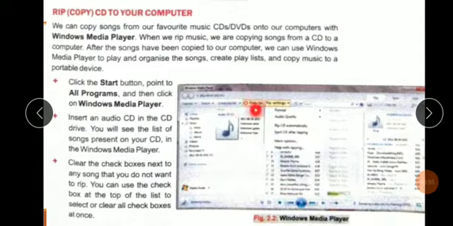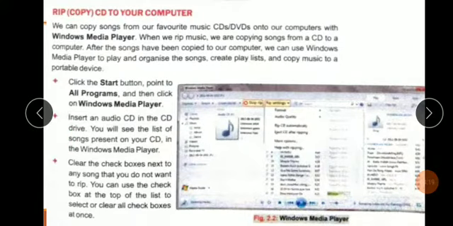Here is given the option rip. It's how to perform this activity. Click the start button, point to all programs, and then click on Windows Media Player. You open your Windows Media Player, and after that insert an audio CD in the CD drive. You will see the list of songs present on your CD in the Windows Media Player.